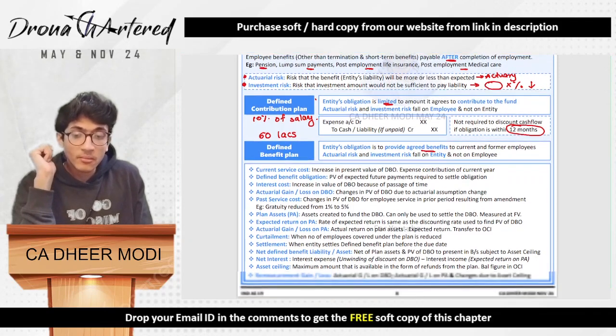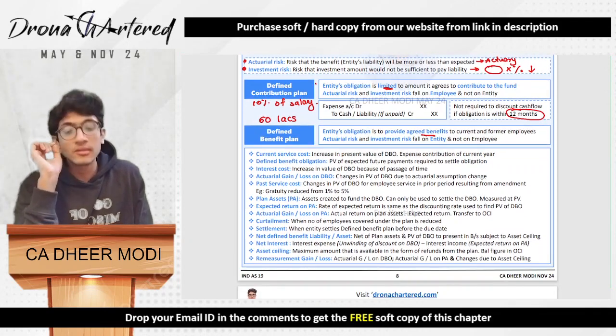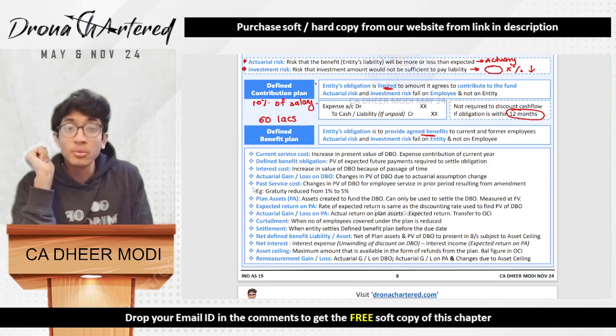Now before we get more into depth, there are certain definitions that you should know. So I have put all of the definitions here.